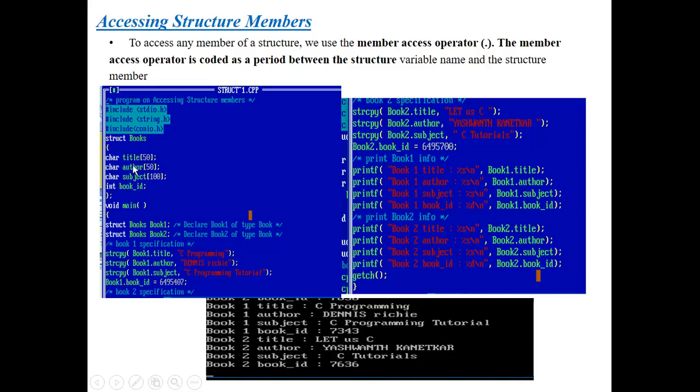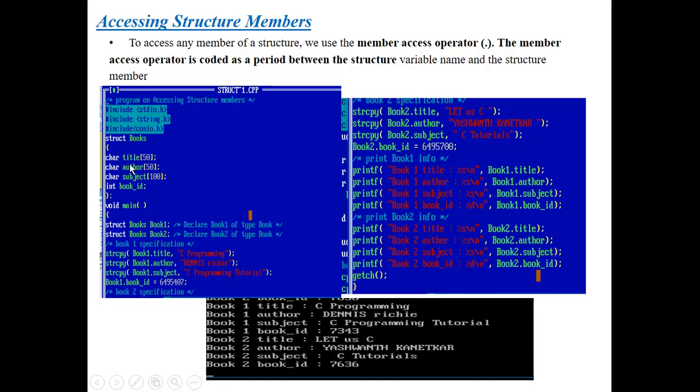Here I have defined some data items of different data types, or otherwise we call them members of the structure. Here I have defined 4 members of the structure. What are those? Title of character type, next author of character type, next subject of character type, and next one book ID of integer type.